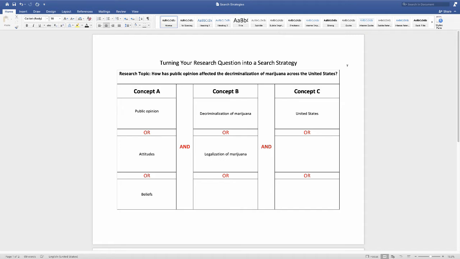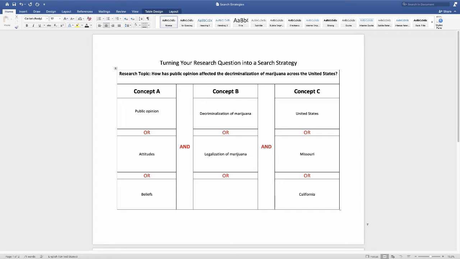If the geographical area that I'm searching is small, for instance, if you were searching a specific city or even a neighborhood within a city, you might find it difficult to get results. But the United States is a very large geographic area. However, I might be interested in how public opinion has affected decriminalization of marijuana in specific states in the United States. So maybe I could consider using different searches about those states specifically.